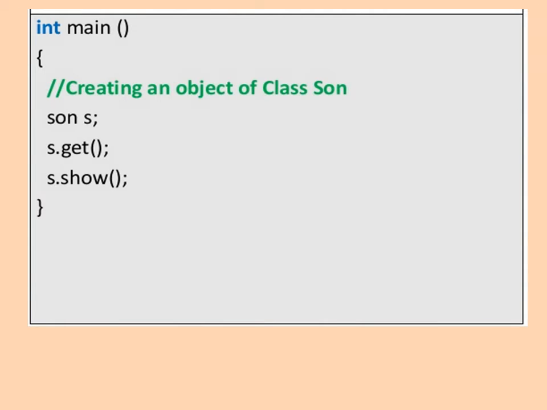Now in the main function we create the object of the class son, that is the last derived class. So s is the object of class son. Then s dot get and s dot show. So by using this object we call the get function and show function. So we will display the output: the names of the father, grandfather and child, and the ages of the grandfather, father and child.